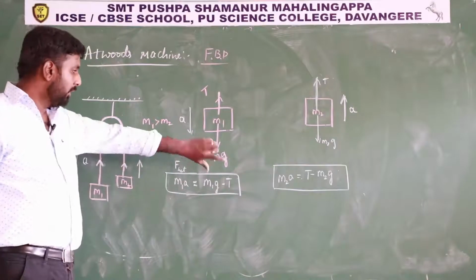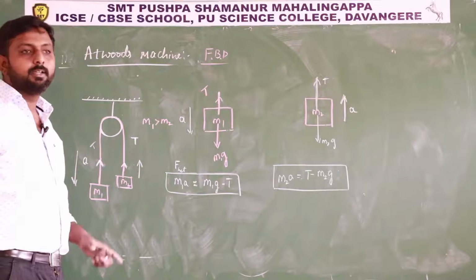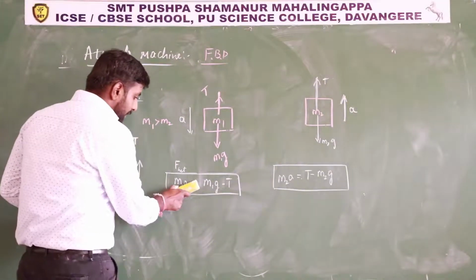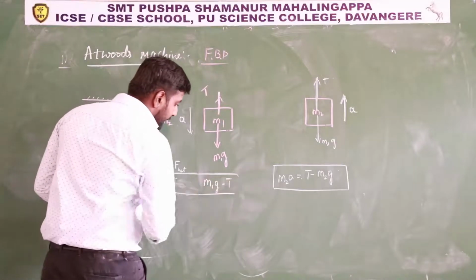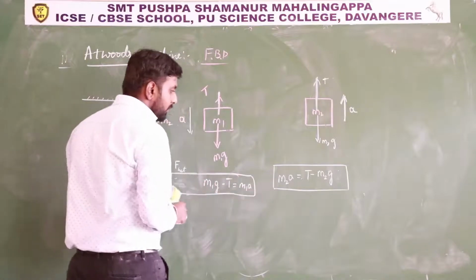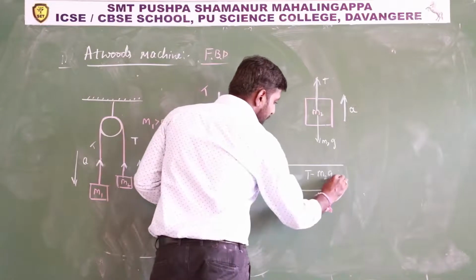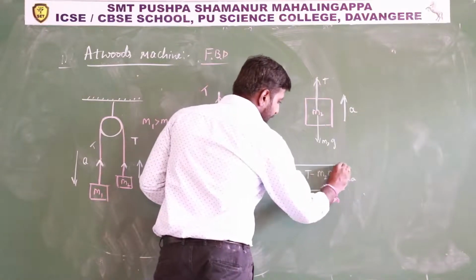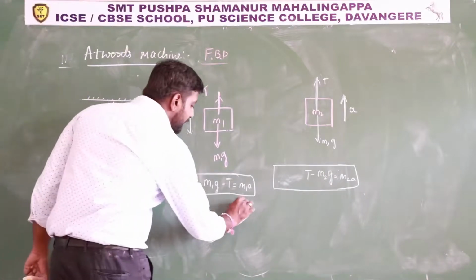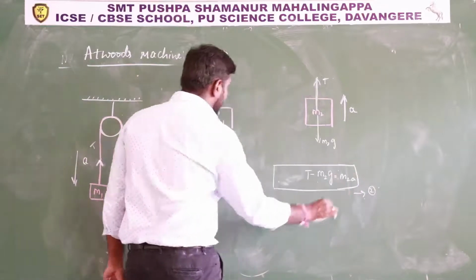Then you have to solve these two equations simultaneously. You can write m1g minus T equals m1a, F net force, and T minus m2g equals m2a, F net force. Let us take this as equation 1 and this as equation 2.